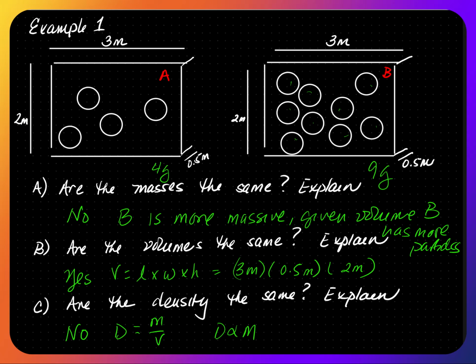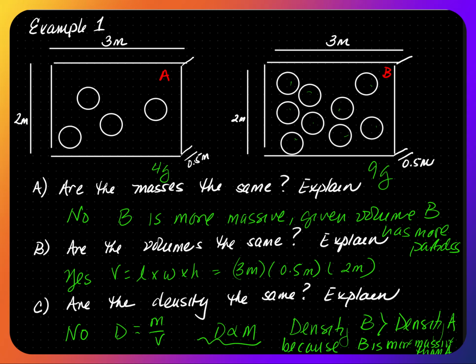Since density is proportional to mass from the previous slide, the one that is more massive will have the greater density. Block B has a mass of 9 grams versus 4 grams for A. The density of B will be greater than the density of A because B is more massive than A. In a given volume, if the volume stays constant, density is proportional to mass and they're directly related.